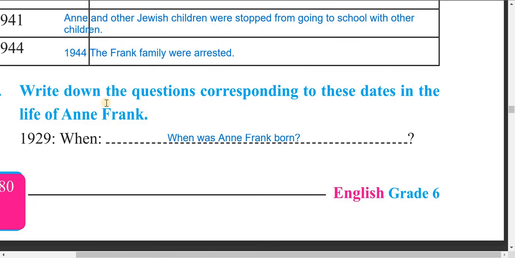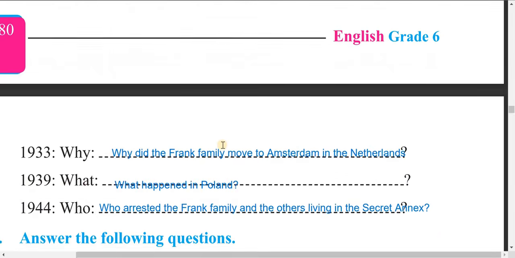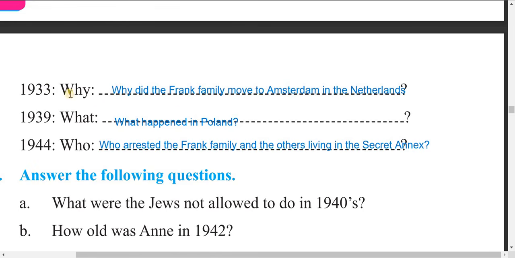Okay, now write down the questions corresponding to these dates in the life of Anne Frank. First one, when was Anne Frank born? Next one, why did the Frank family move to Amsterdam in the Netherlands? 1933. In 1939, what happened in Poland? 1944, who arrested the Frank family and the others living in the secret annex?